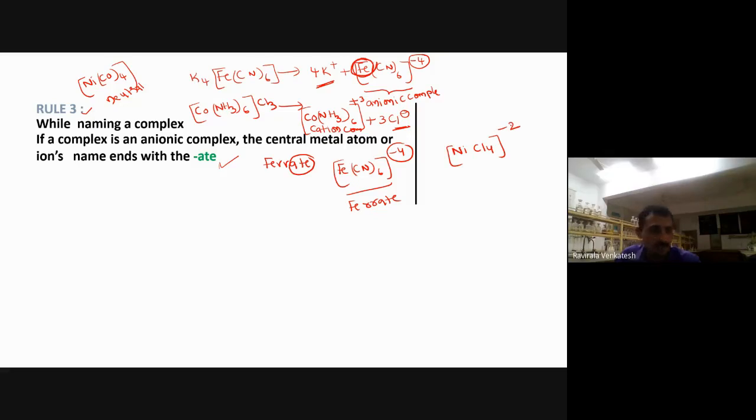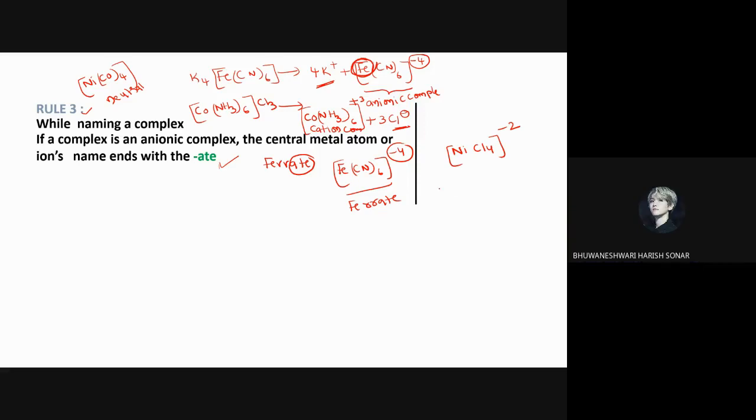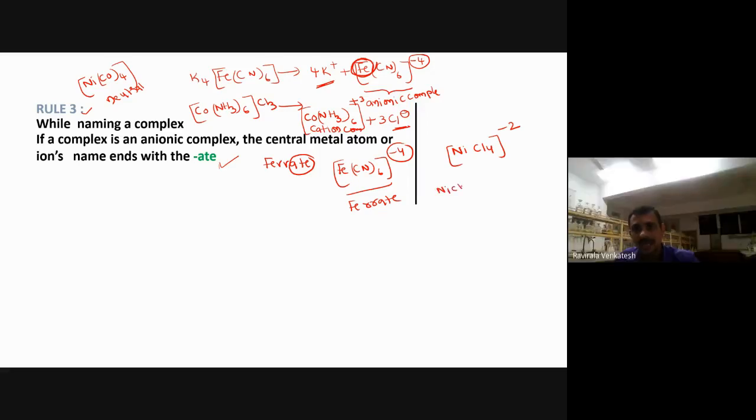Is it a cationic complex or anionic complex? Anionic. So this is nickel, everyone knows, nickel. We have to call it nickelate. Why are you using -ate here? Because it is an anionic complex.